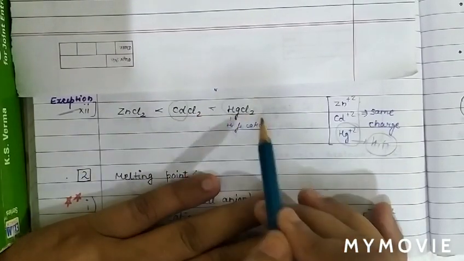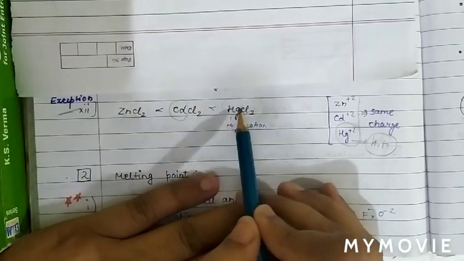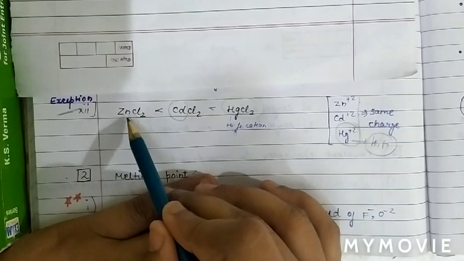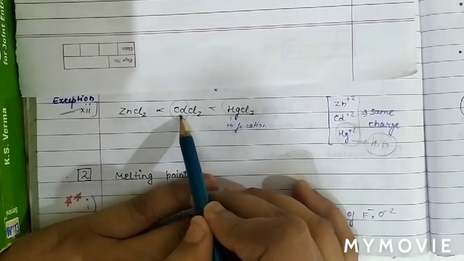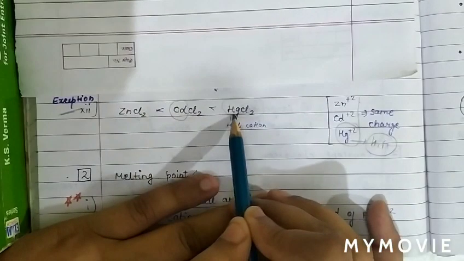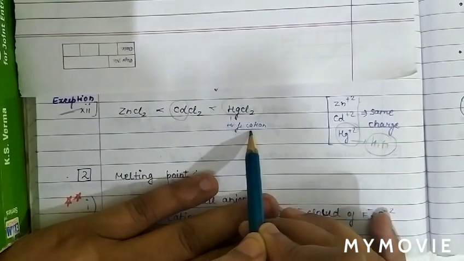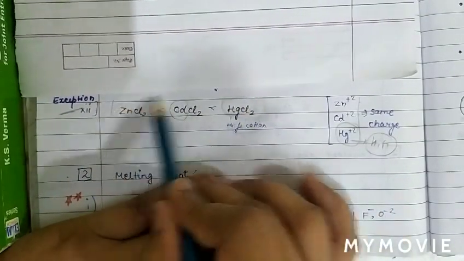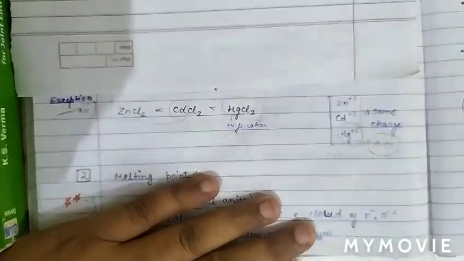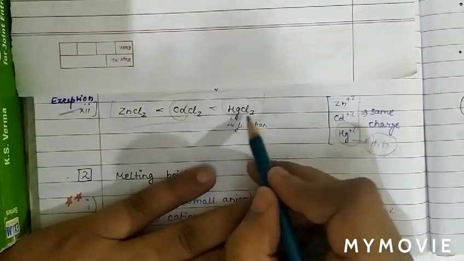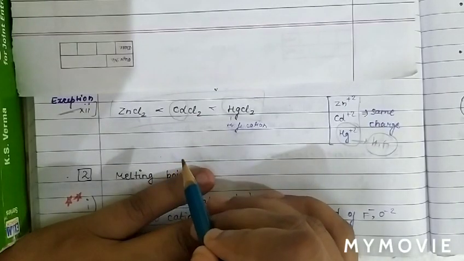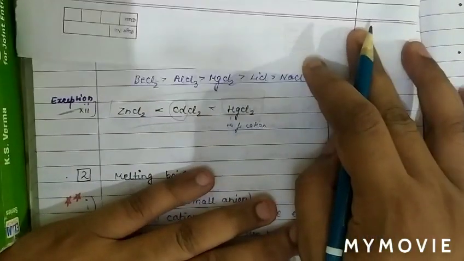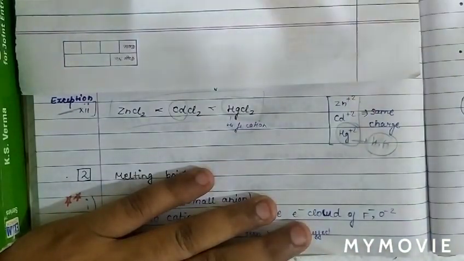You may also learn it this way: Zn, Cd and Hg. Hg has a higher atomic number than Cd and then Zn. The higher the atomic number, we can say a high-phi cation, the more covalent character. Please learn this example, very important. So the order of covalent character will be HgCl2, CdCl2 and then ZnCl2. So this is basically the complete package on the Fajans rule.